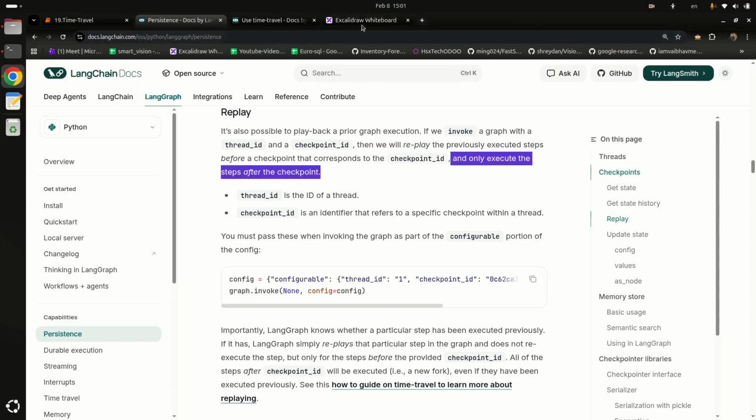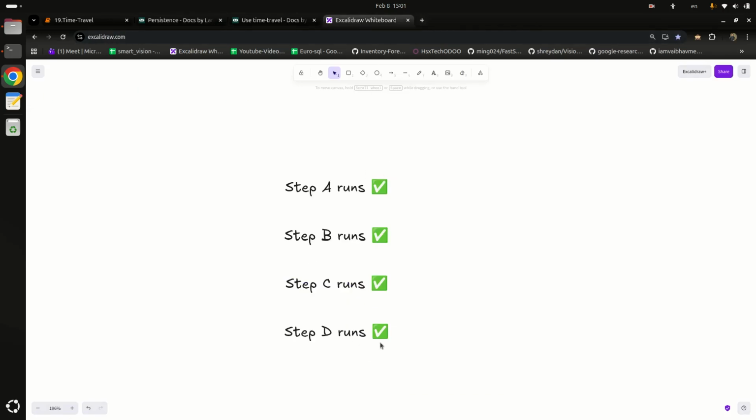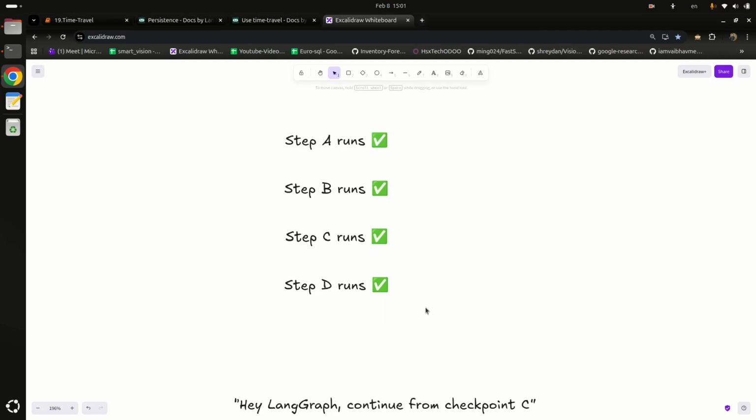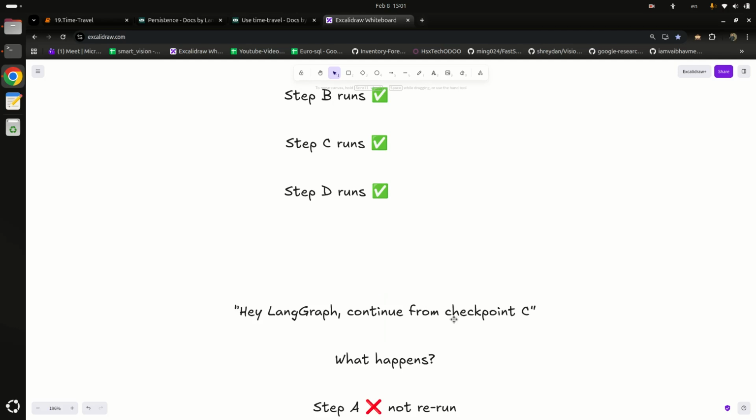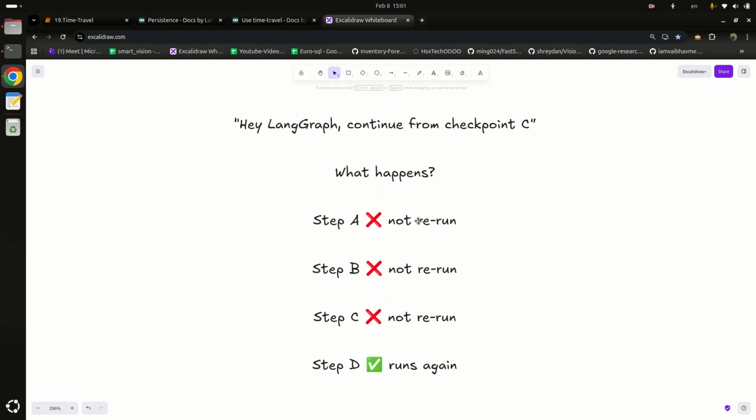So what does that mean? For example, we have 4 steps. Step A runs, then step B runs, C, and after that step D runs. For example, these steps already ran previously. Now we are saying, hey LangGraph, continue from checkpoint C, meaning from this point. So what happens basically? It will not rerun step A or B or C, but instead it will only rerun step D with a different input in the D step.